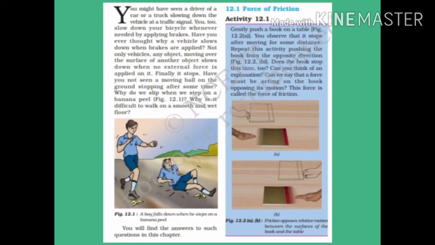Here we can see two situations. In the first situation you can see a boy who slips down and the other boy is walking beside him. In the second situation, you have kept a book on the table and we try to move it. Okay, so we see that when the book moves, after some time the book comes to rest.